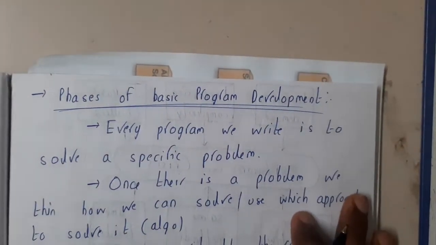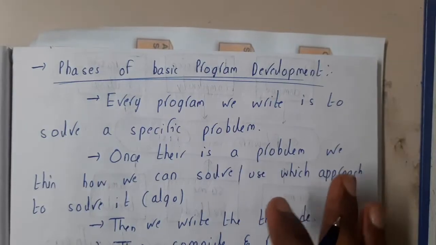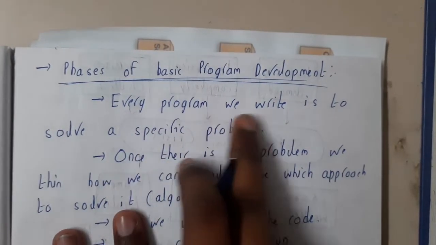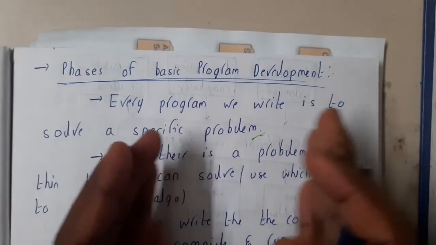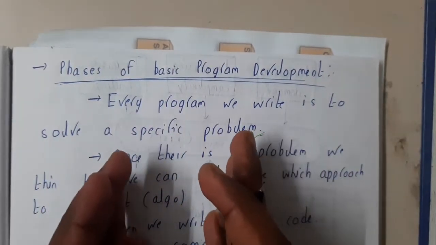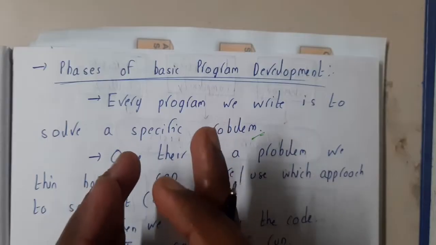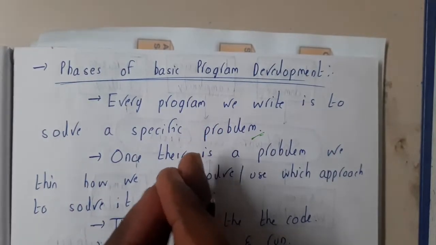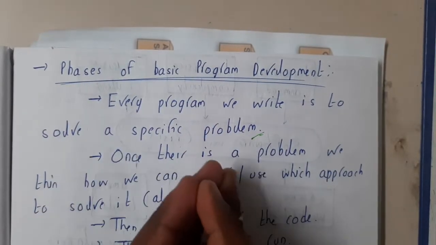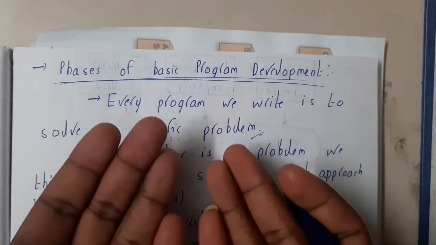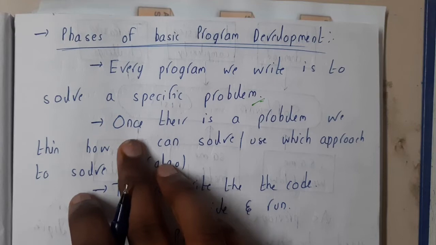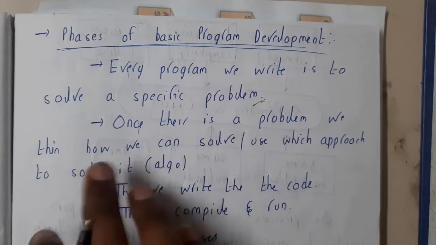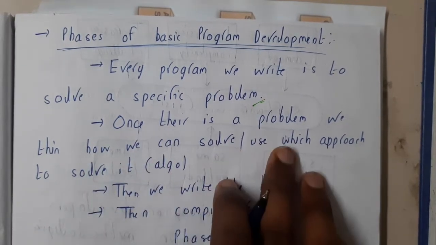Okay, so now let us go through some basic phases of program development. Every program we write is to solve a specific problem. Even in our lab exams, we'll be writing some small programs, right? Those are also meant to solve some problem. Like for even numbers, odd number and even number verification, or prime numbers, or Fibonacci, everything we will be applying somewhere.